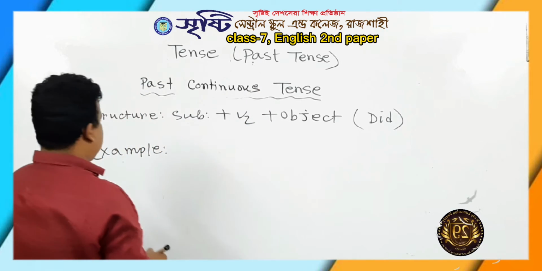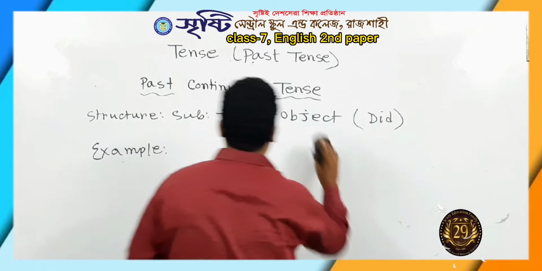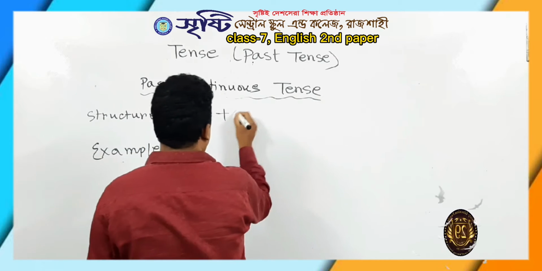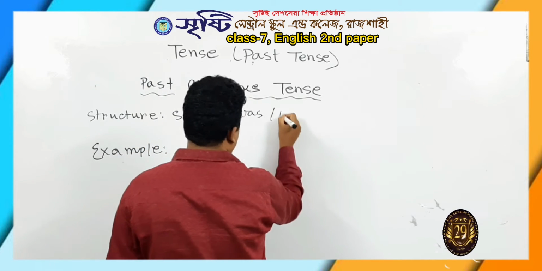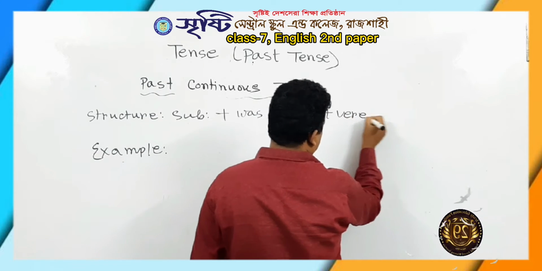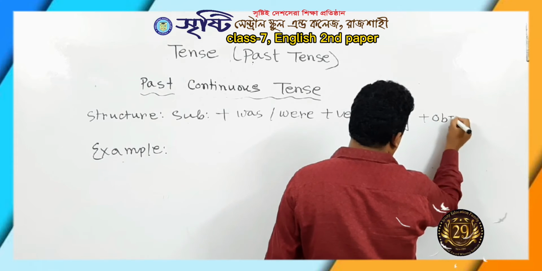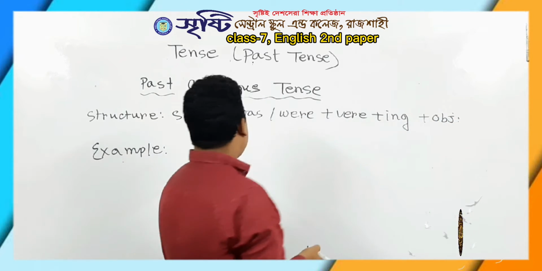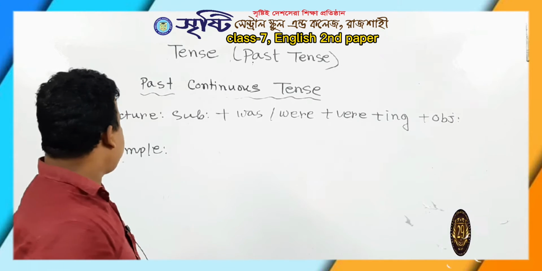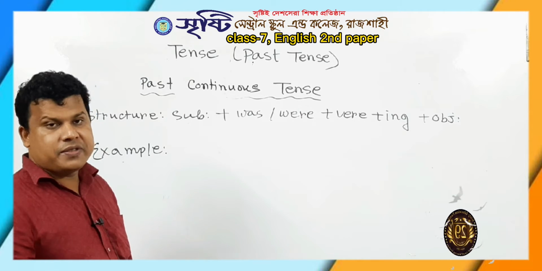Past continuous tense. Subject plus was or were plus verb plus ing plus object. Subject was were plus verb plus ing plus object. This is the structure of past continuous tense.